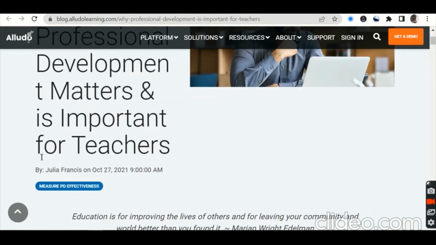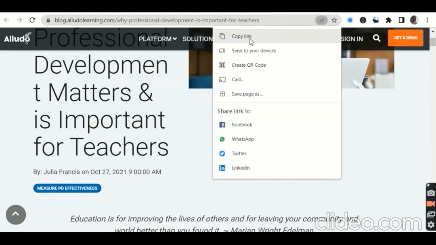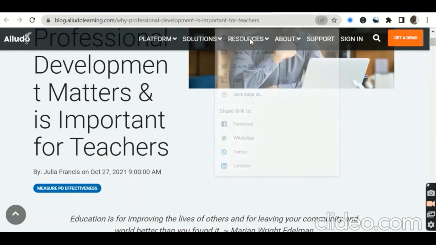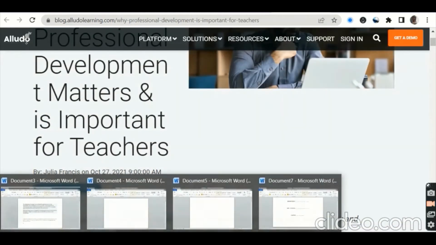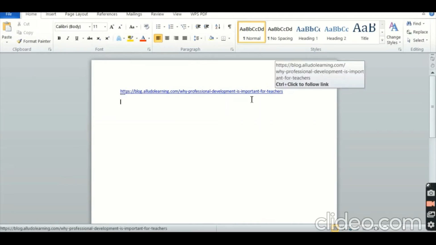So since this is an online article, you're going to come to the title here, click this arrow, then it's going to say share this page. So click on that. So click on copy link. We want just the link. Then you go back to your Word document, open a new page for the references. Then you right click and paste. Then you press enter so that it can highlight in blue. Again, now you press enter again so that you can leave space for the next link.